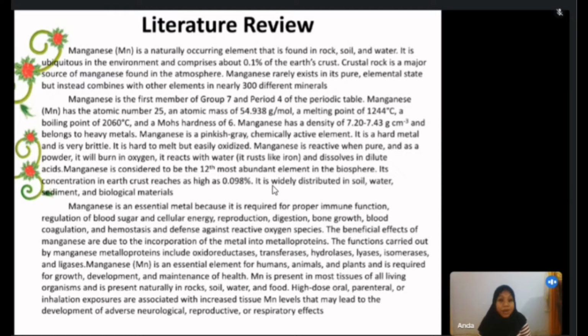Manganese is a chemically active element. As an elemental powder, it will burn in oxygen. It reacts with water and dissolves in acid. Manganese is the twelfth most abundant element in the biosphere. Its content in the Earth's crust is about 0.098%, and it is widely distributed in soil, water, sediment, and biological material.